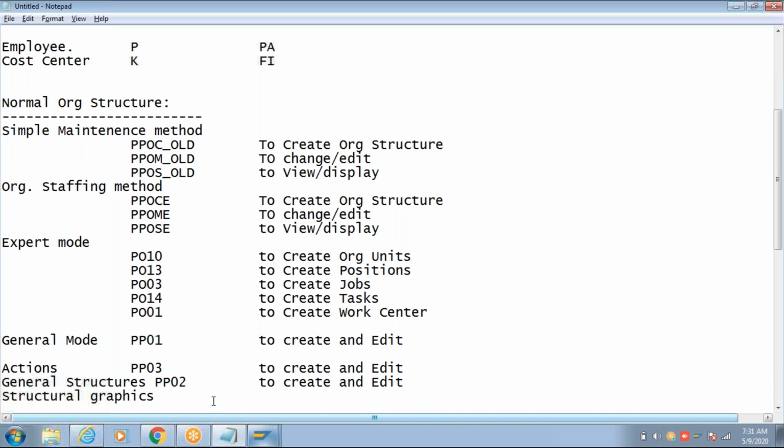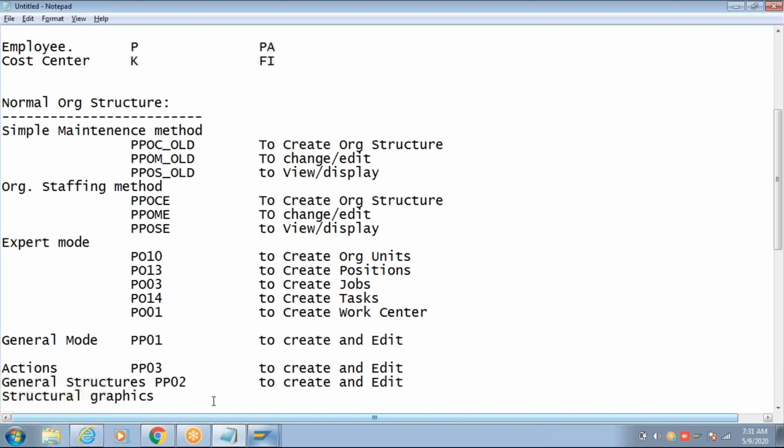Okay, so you remember these transactions. Take the screenshot of these T codes. Anyway, I'm going to show you one by one.